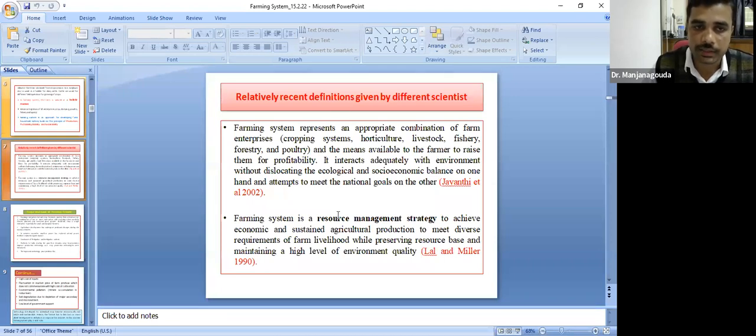while concurrently conserving the environment and farm livelihood, while preserving the resource base and maintaining a high level of environmental quality. This is very, very important. In other words, the farming system is a judicious mix of two or more enterprises which have complementary interaction. Complementary interaction means the output of one enterprise will serve as an input for the other enterprise. Such enterprises should be selected in the farming system.